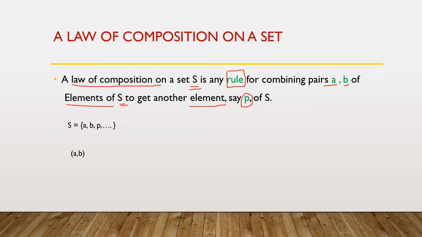Let us take any two arbitrary elements, say A and B. We apply a rule on A and B and we get element P, which is again an element of S.